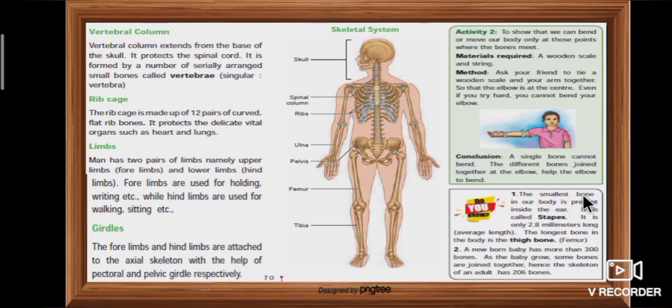Also, the smallest bone in our body is present inside the ear. It is called stapes. The longest bone in the body is the thigh bone. A newborn baby has more than 300 bones. As the baby grows, some bones join together, hence the skeleton of an adult has 206 bones.